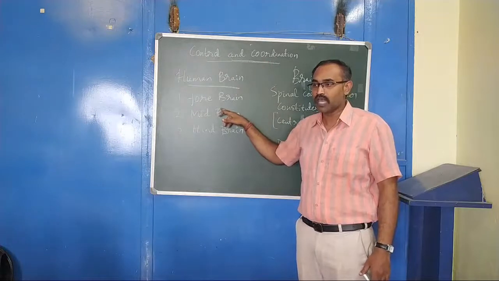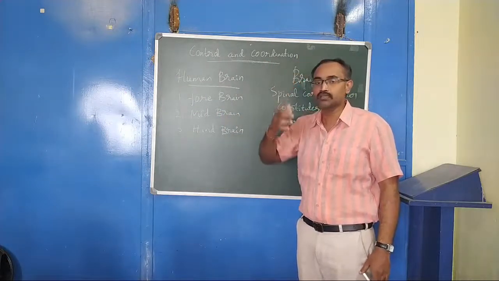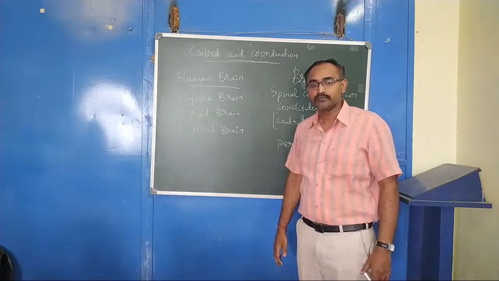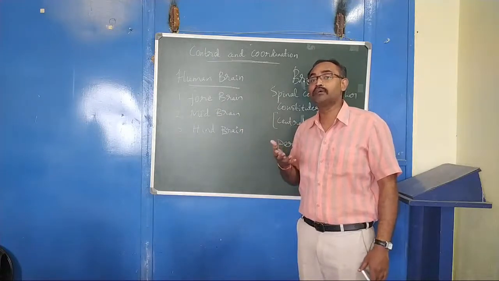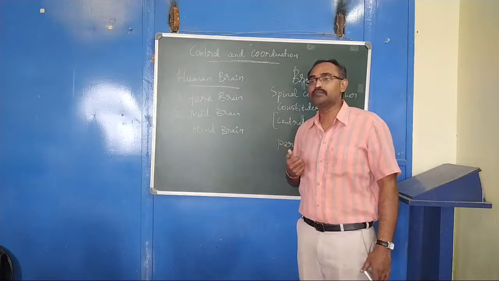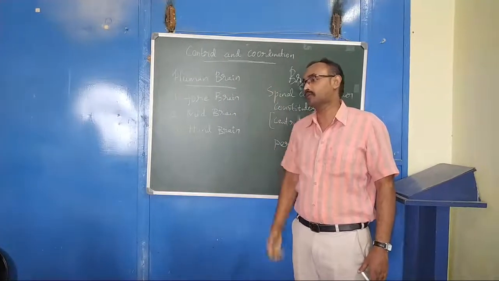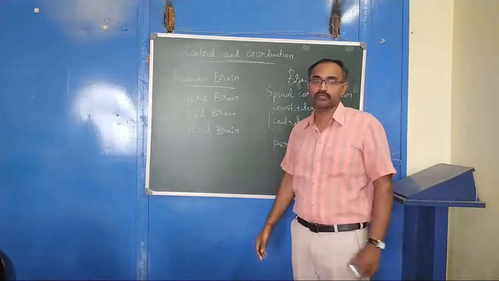Fore means the front part of the brain. Which part is actually there? Cerebrum. Cerebrum is at the front part of our brain, and it is the largest part.